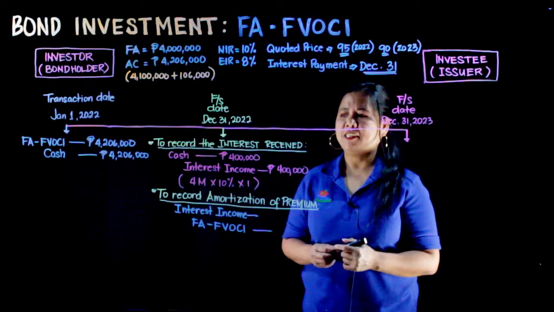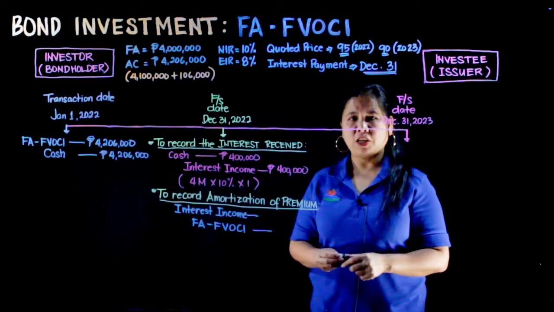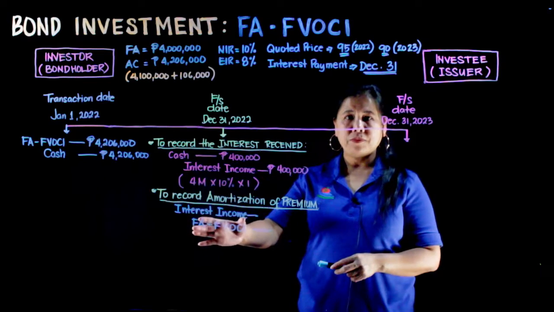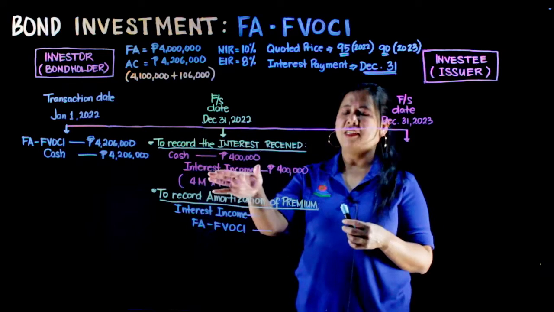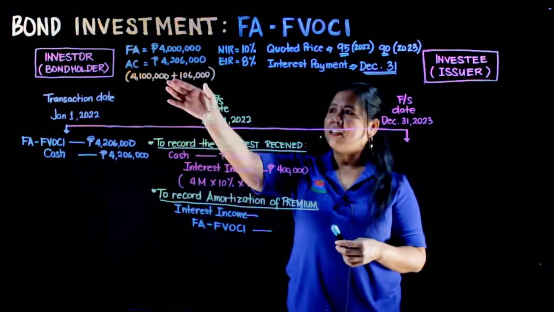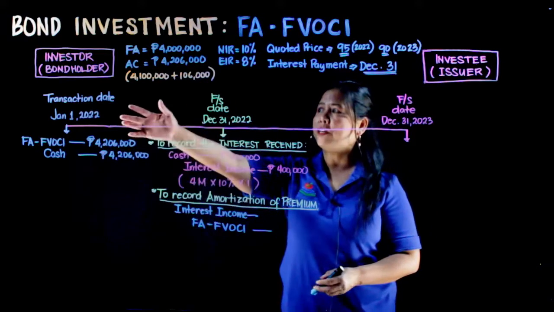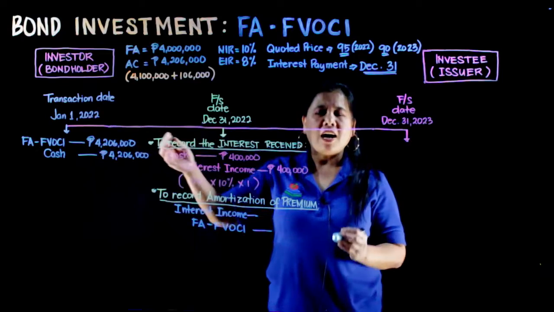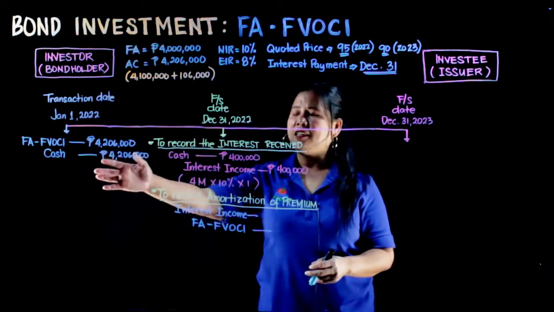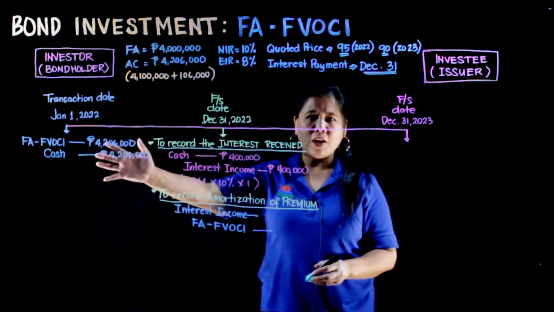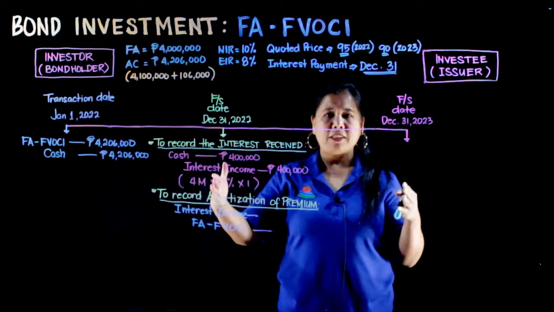adjusting journal entry natin to record our amortizations of our premium is debit to the interest income. Binabawasan natin ang ating interest income dahil ang premium na 206,000 ay loss on the part of the investor. At ang loss na ito ay hindi natin ito nire-recognize on the transaction date. Ang ginagawa natin is ina-amortize natin yan.